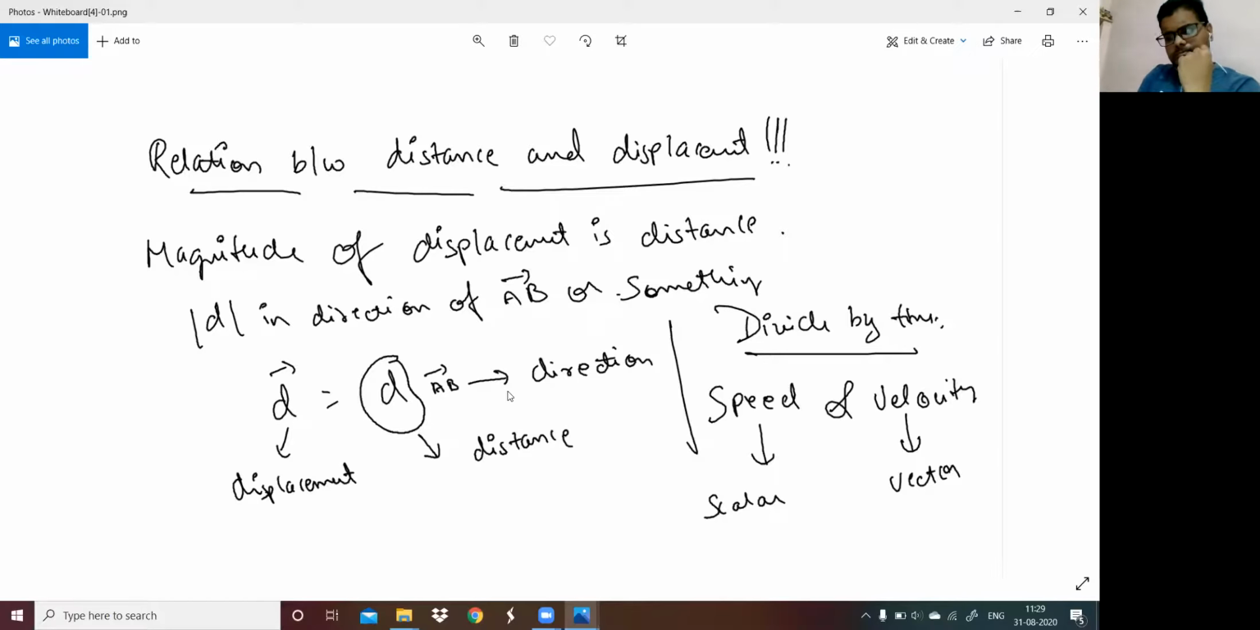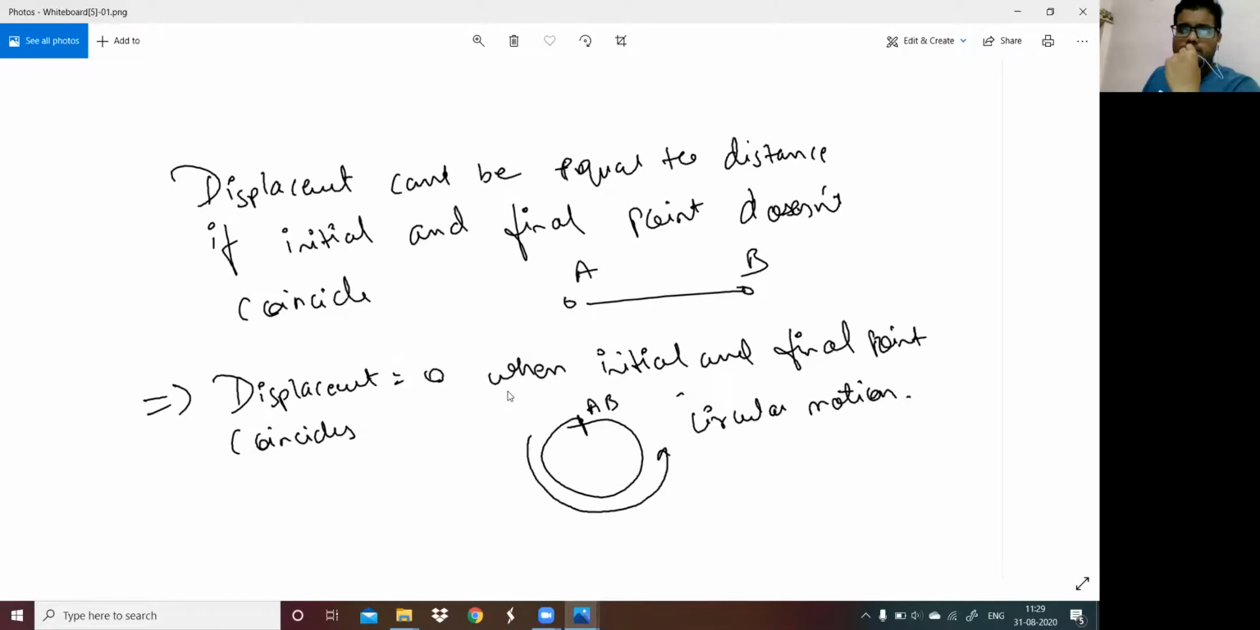Now, can displacement be equal to distance? Yes. Can displacement be greater than distance? No. Can displacement be negative or zero? Yes. Now we'll discuss it in more concise manner. Displacement can be equal to distance if the initial and final points don't coincide. In that condition only, displacement can be equal to distance.